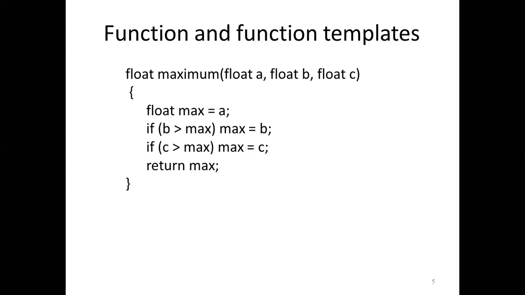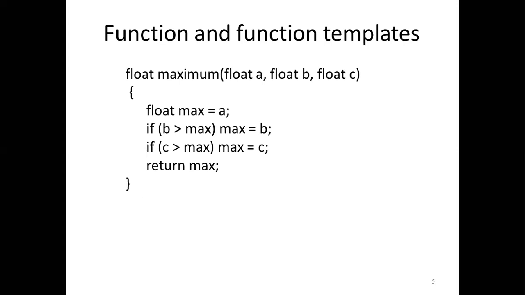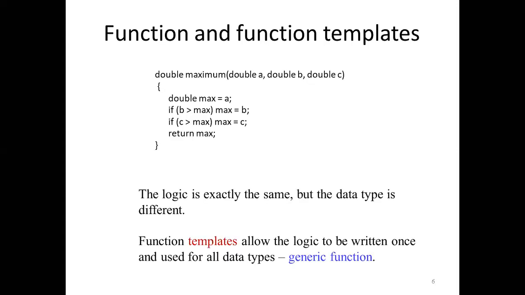Otherwise, if I'm giving a floating value for this logic, it will round up. It may not generate an error as it will be dealing with integer and float values. But generally, for the program that you need to perform, depending on which kind of input you are providing, we need to make a change in the logic, or make some change in the program. Similarly, it will be done for a double also. If I am going to have it for a double value, we need to make the change in it.